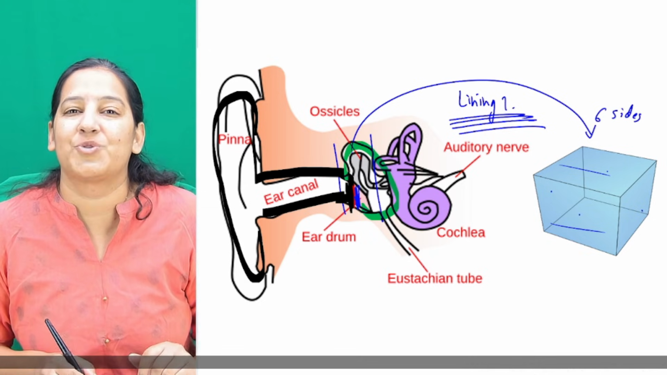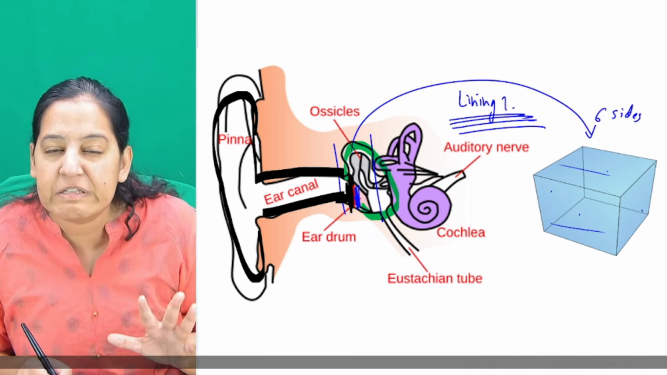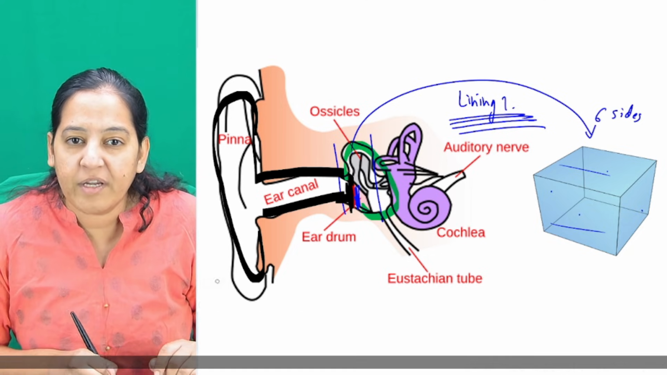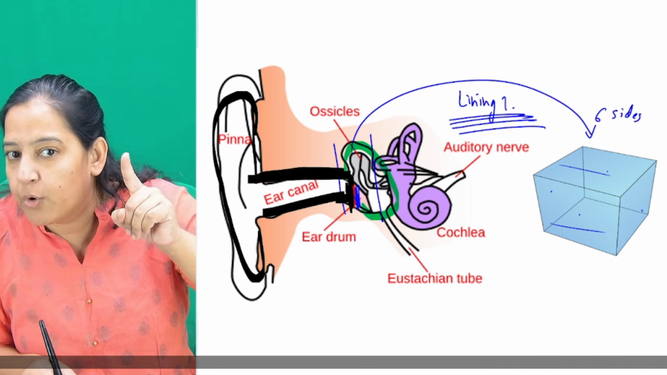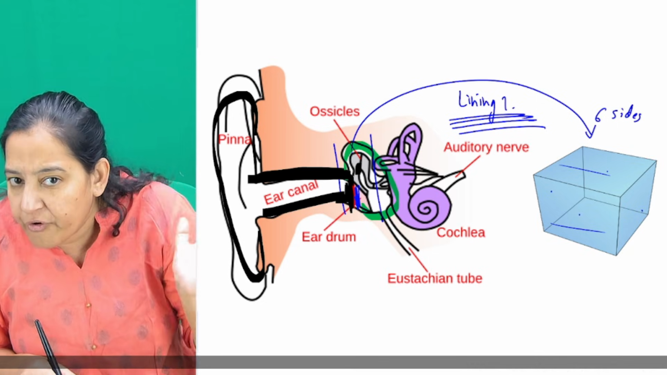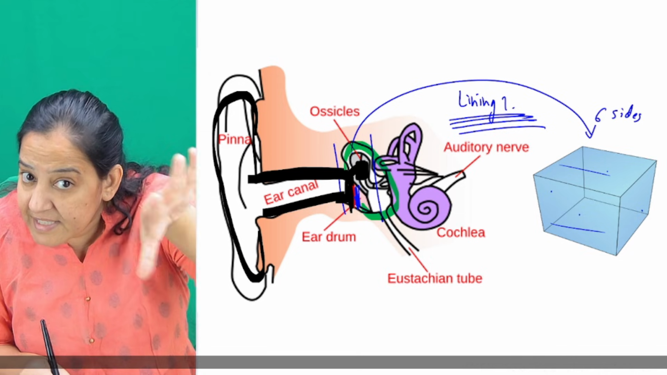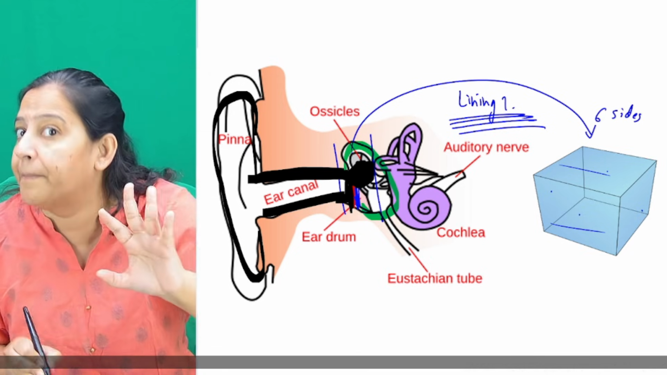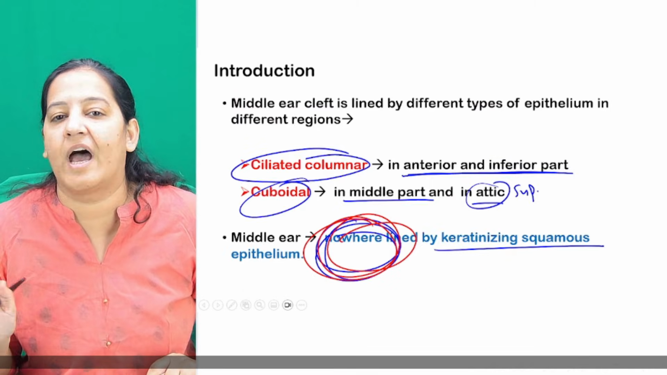Now, what is cholesteatoma? Cholesteatoma is squamous epithelia in the middle ear. Can I draw the squamous epithelia in the middle ear? What if this black color continues, either from the EAC or from the tympanic membrane, into the middle ear? This is cholesteatoma. Normally, the middle ear doesn't have squamous epithelia.